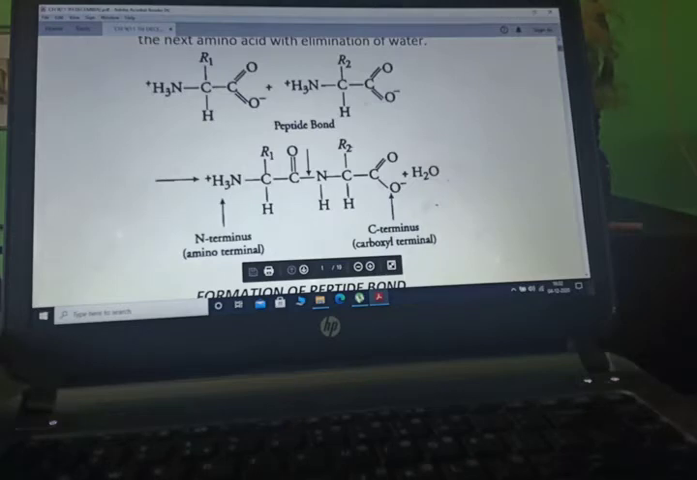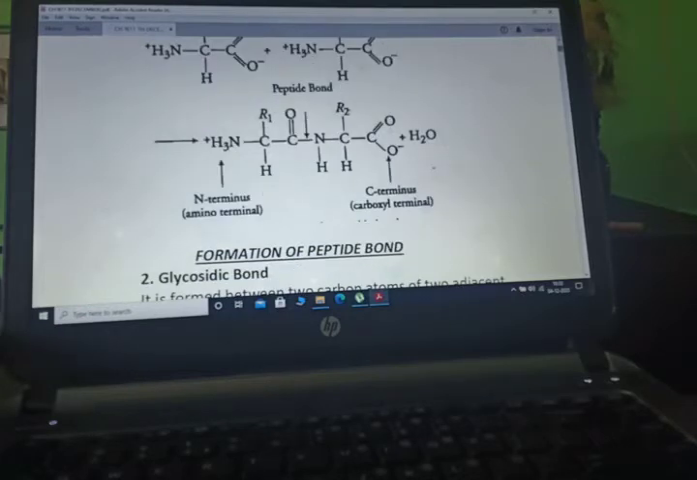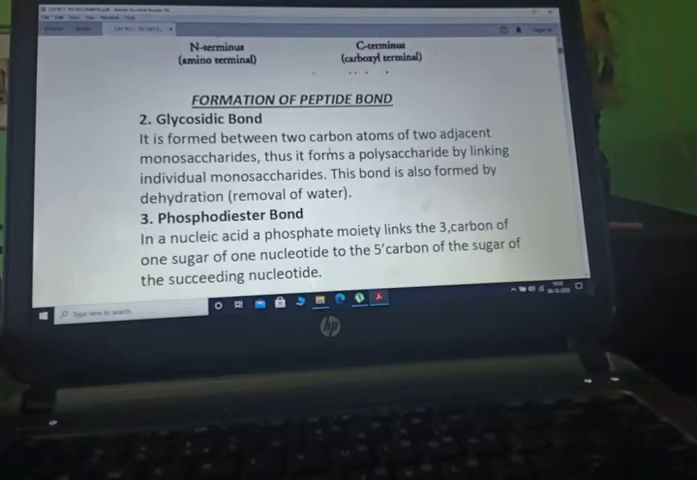Now this H2 and O, H2O will eliminate. This is formation of peptide bond. This is peptide bond.